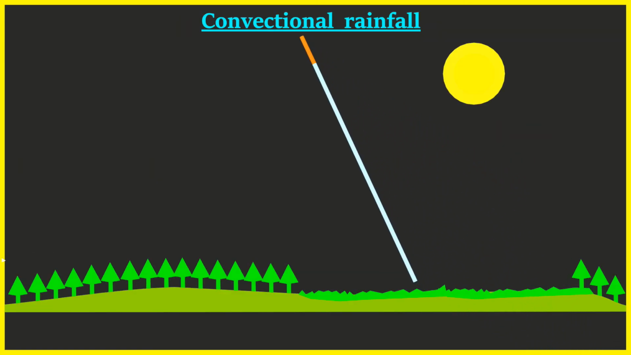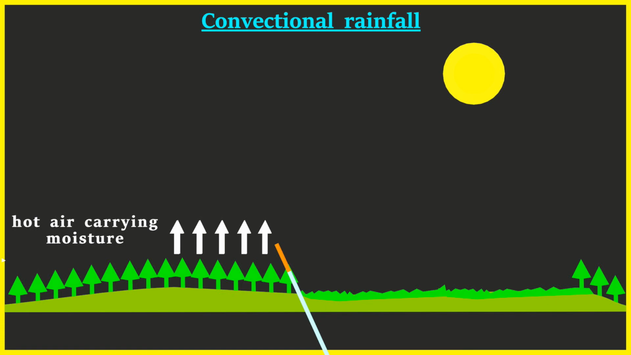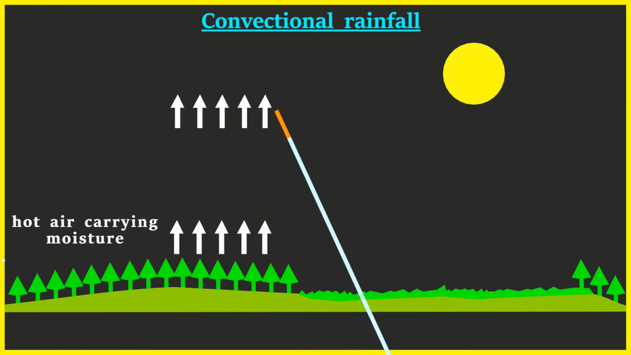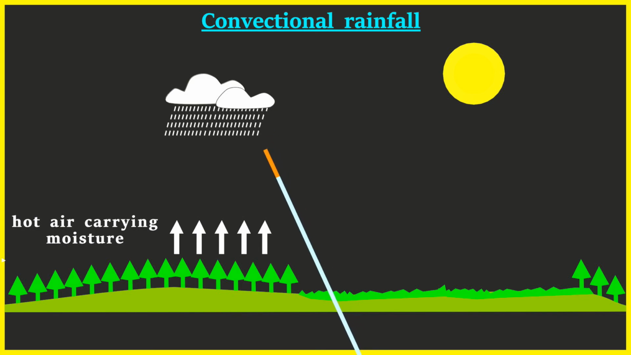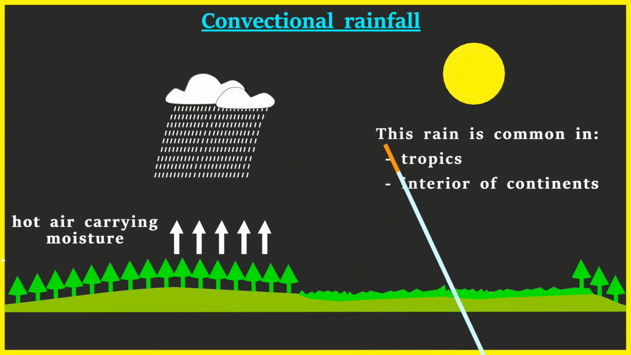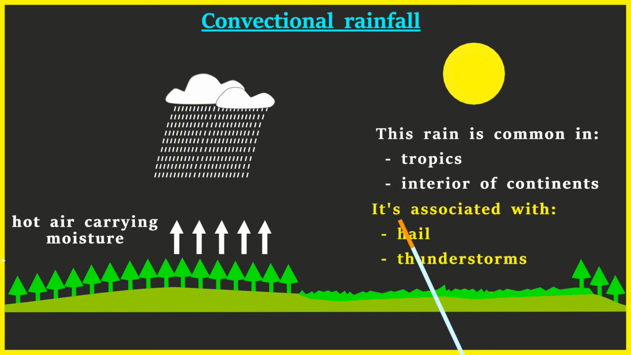Convectional rainfall occurs when hot air carrying moisture rises in convection currents. When it reaches high altitude, it cools, condenses, and forms rain. This type of rainfall occurs in the tropics and interior of continents. It is associated with hail and thunderstorms.